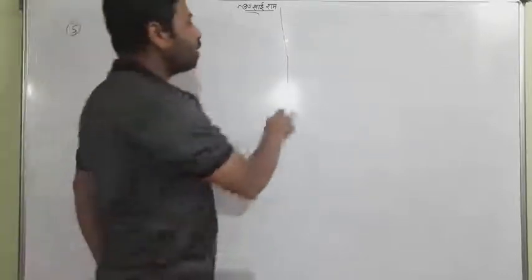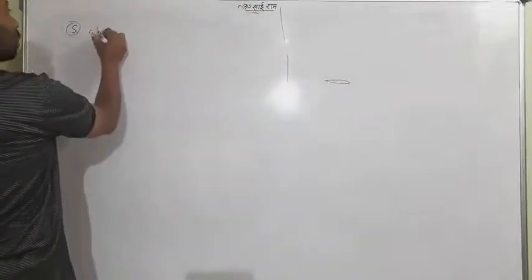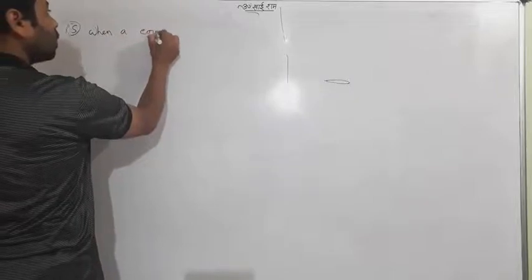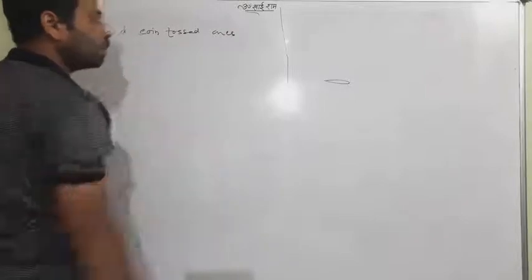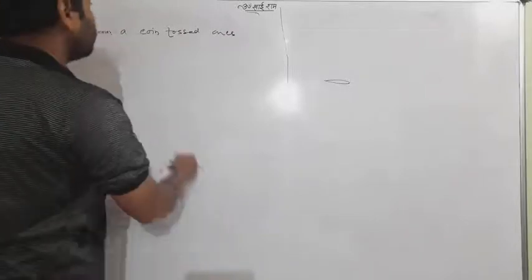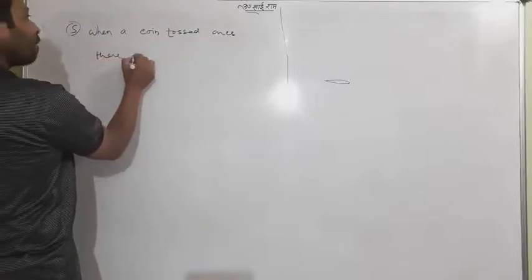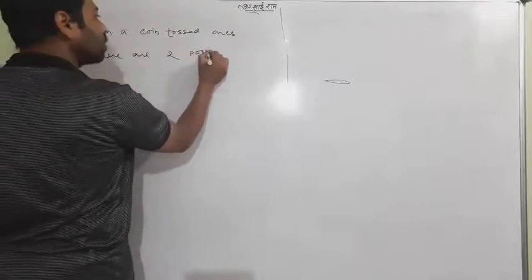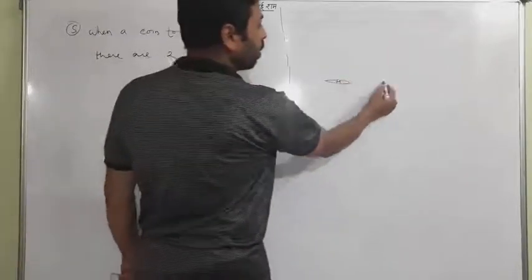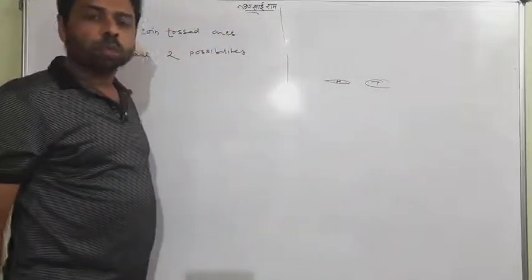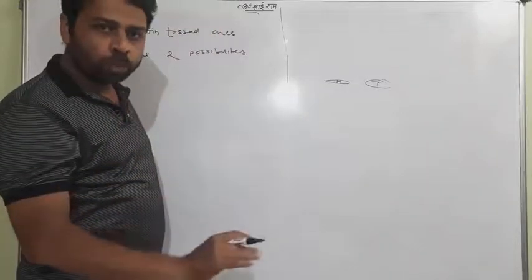So try to understand, when a coin is tossed once, what happens? There are two possibilities, maybe head or tail. So I would just like to say that when a coin is tossed once, two possibilities are there.